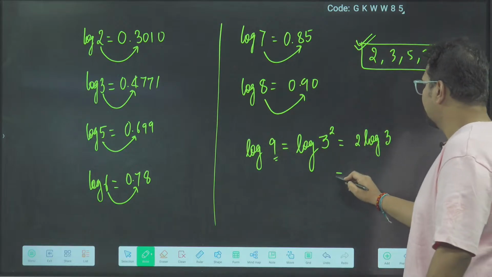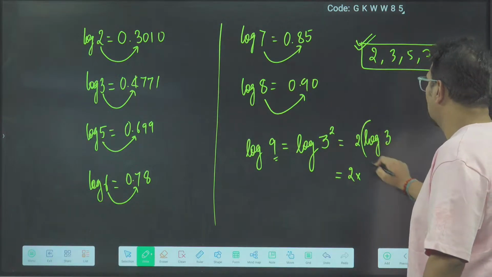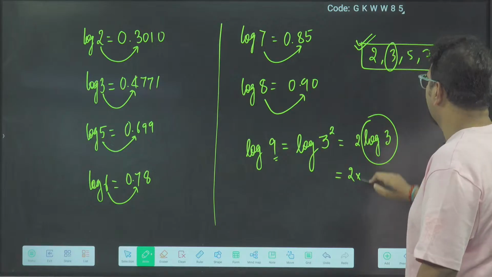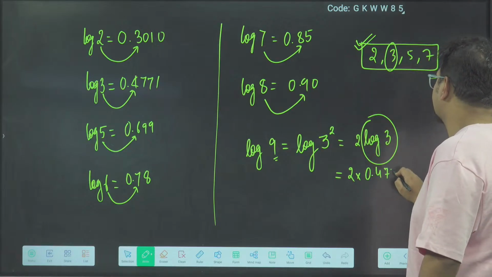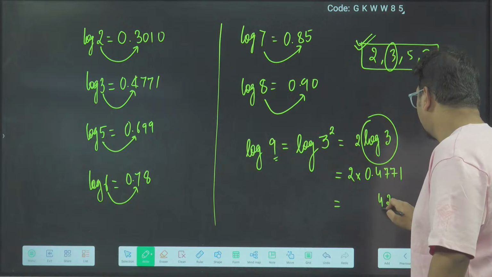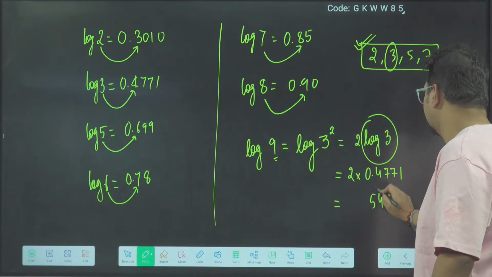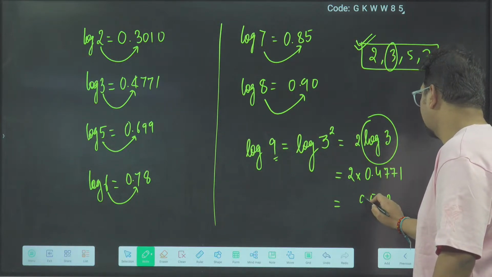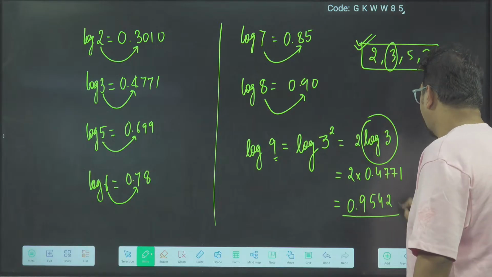So 2 into log 3, and log 3 is 0.4771. If you want the exact answer, it will come 2, 4, carry 1, 5, 1, 8 and 1, 9. So 0.9542.